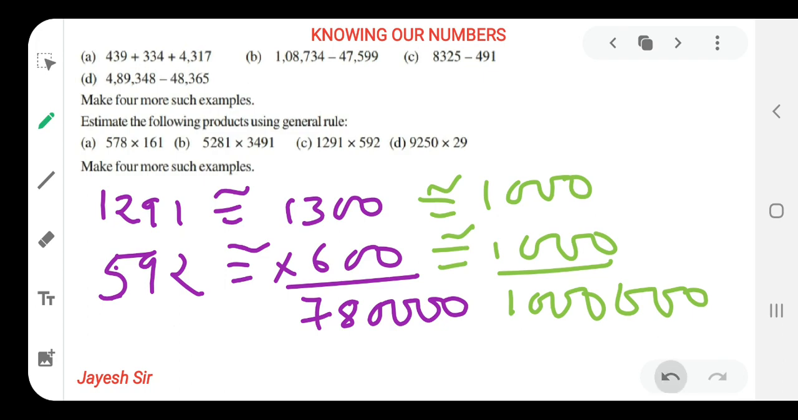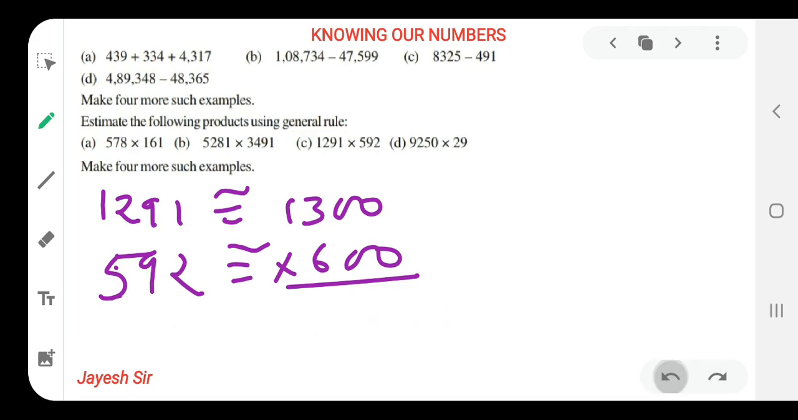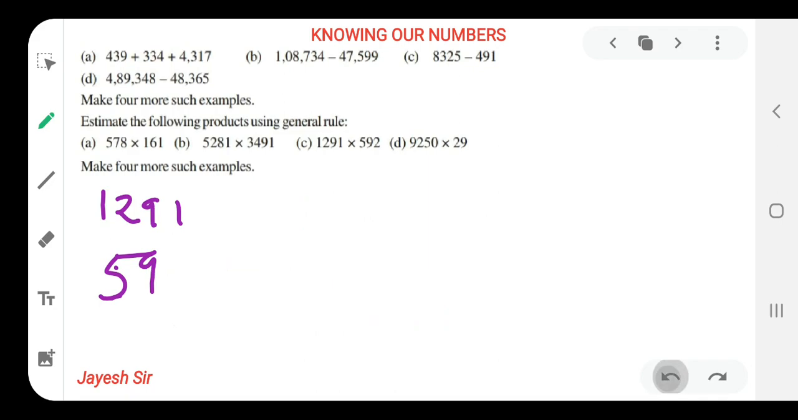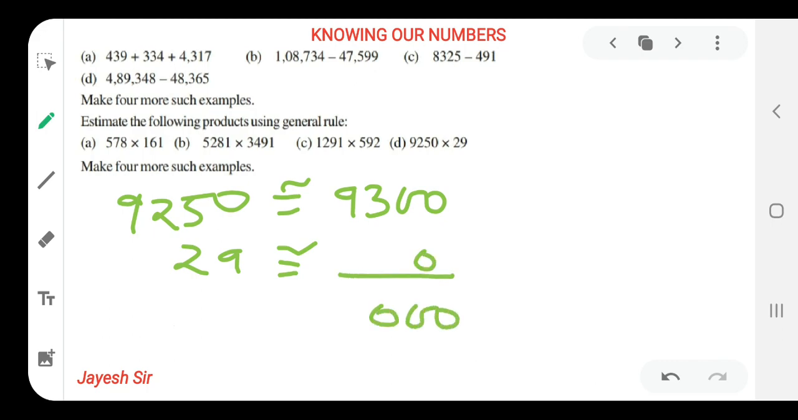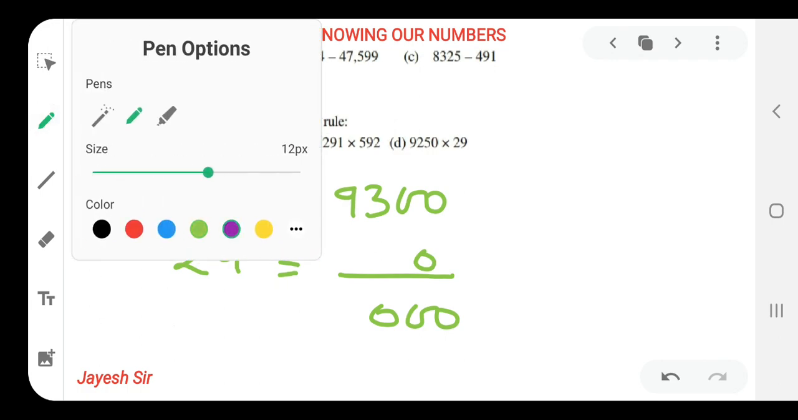So let's solve the D sum. Now you can pause the video and try to solve by your own. 9250 multiplied by 29. I hope you all might be enjoying the video, friends, and you have learned something new in this video. 9250, as per nearest 100, should be rounded off to 9300, and 29, as per nearest 100, should be rounded off to 0. So our answer is 0 based on this. Similarly, if we are rounding off to the nearest 1000, then also we are going to get our answer as 0. So let's see how we are getting our answer as 0.